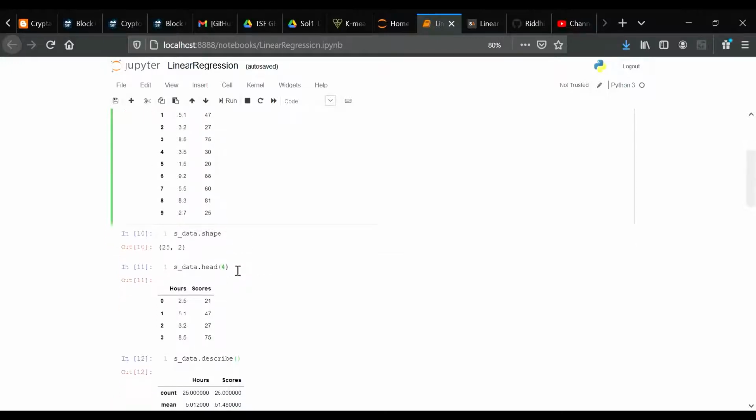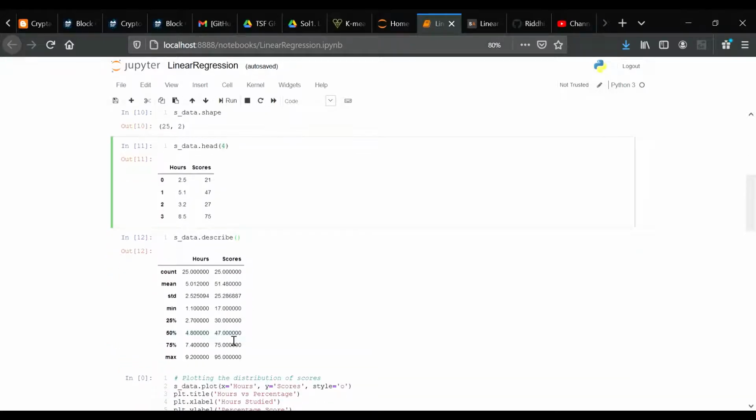Secondly, I have used the head function again and passed the parameter 4, which means that the first four records of our dataset will be displayed. And then I have used the describe function. Describe basically shows the statistical details of the dataset.